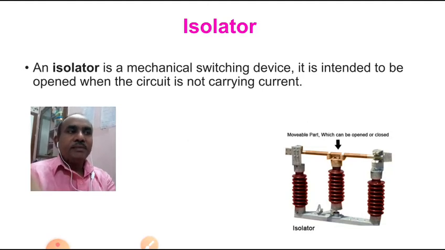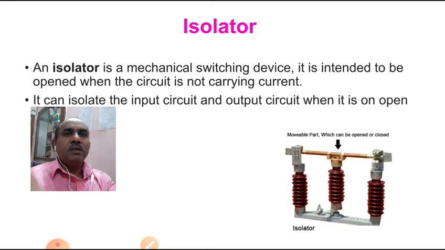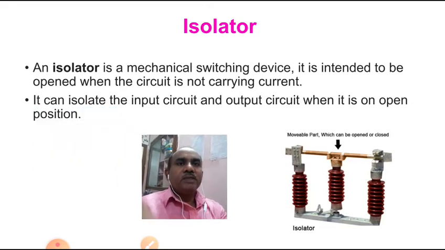Now you are seeing these isolators; in domestic use also we have them, as you can see in this figure. It can isolate the input circuit and output circuit when it is in open position. You can see here in the figure a 33 kV isolator.